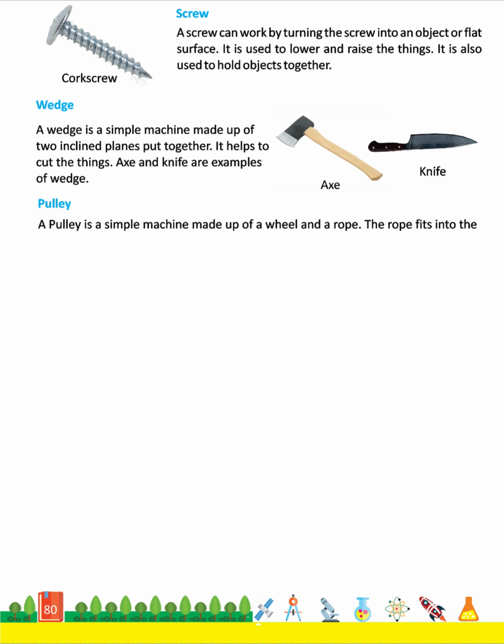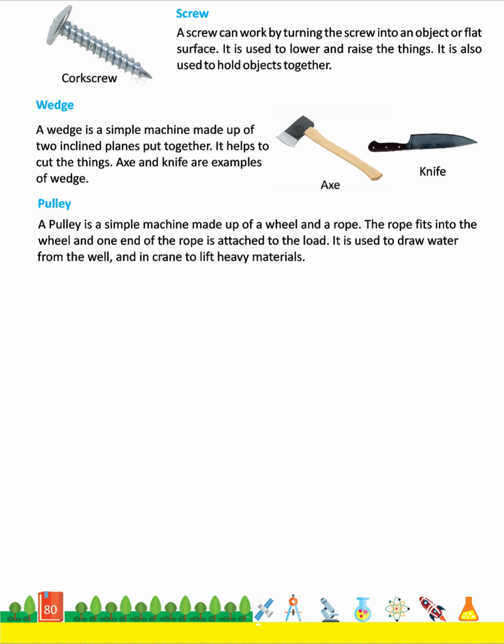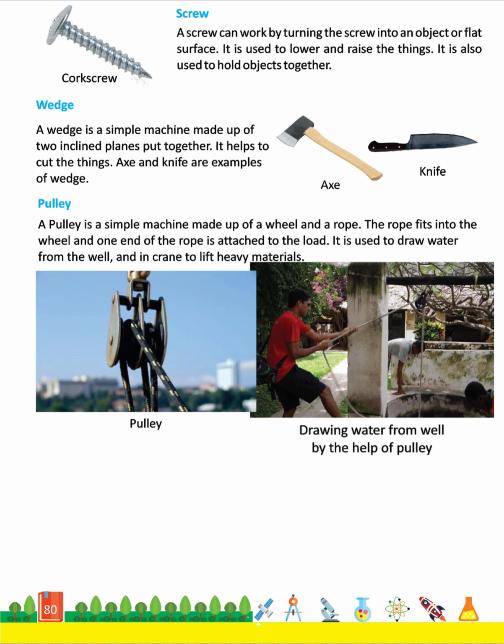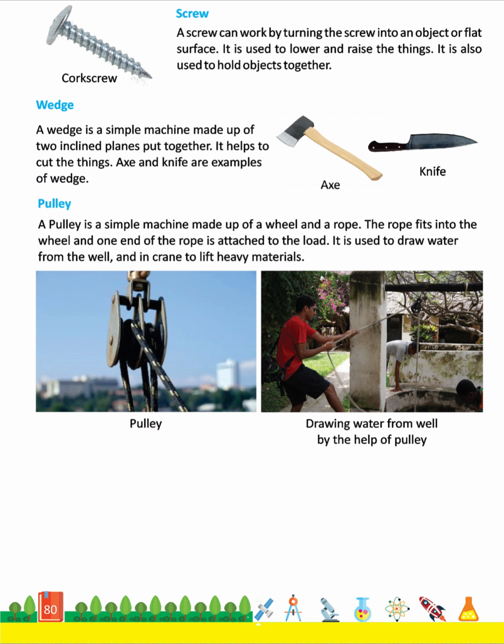The rope fits into the wheel and one end of the rope is attached to the load. It is used to draw water from the well and in cranes to lift heavy materials. Pulley, drawing water from a well with the help of a pulley.